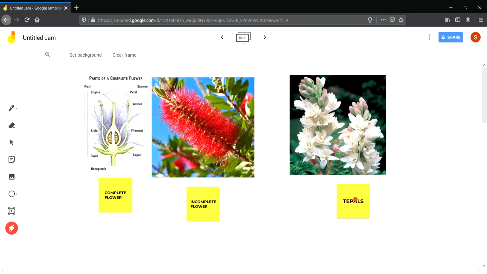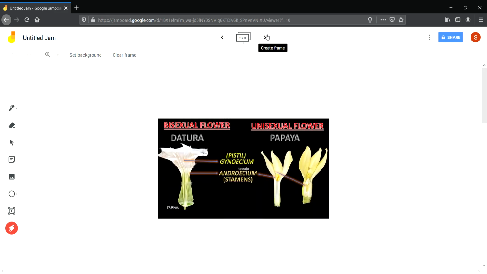In some flowers, the sepals and petals combine together and they are called tepals. Like in tuberose, you cannot differentiate between sepals and petals, and they are called tepals. This is a tuberose plant. Then some more terms about plants: bisexual and unisexual flowers. A flower which has male and female parts in a single flower is called bisexual.